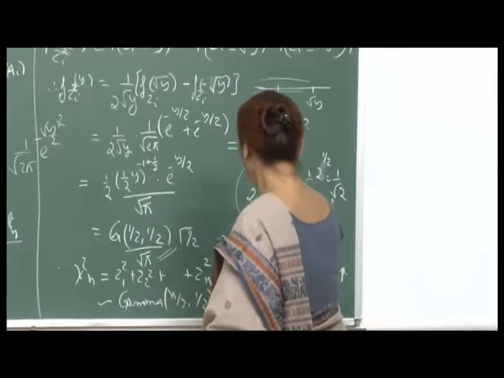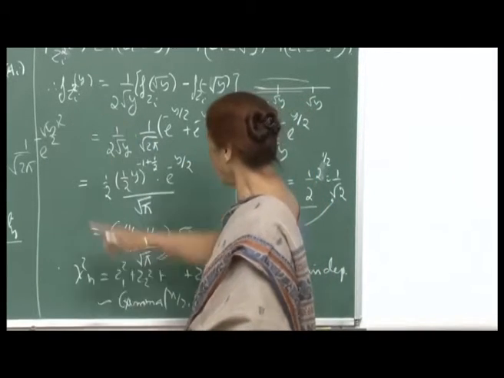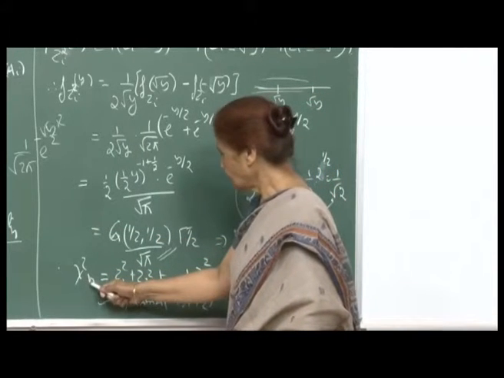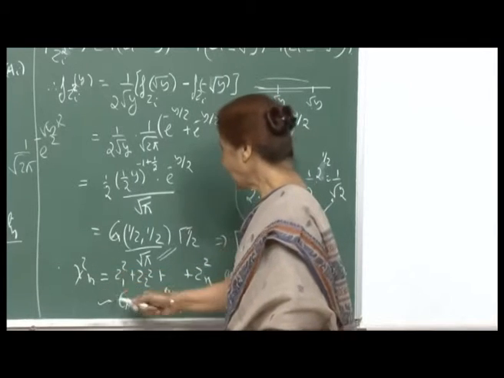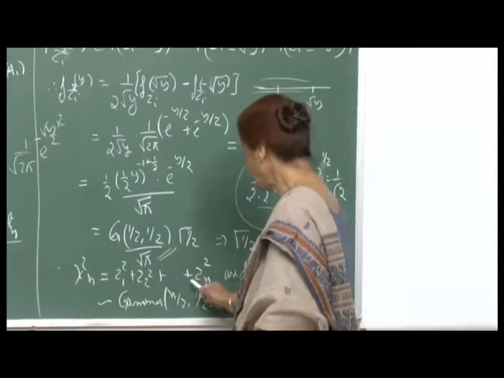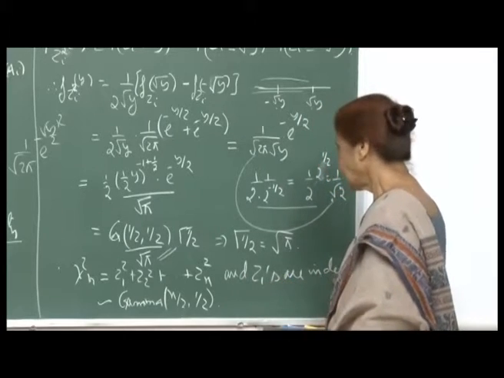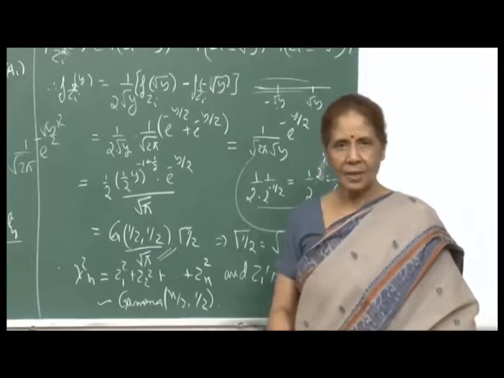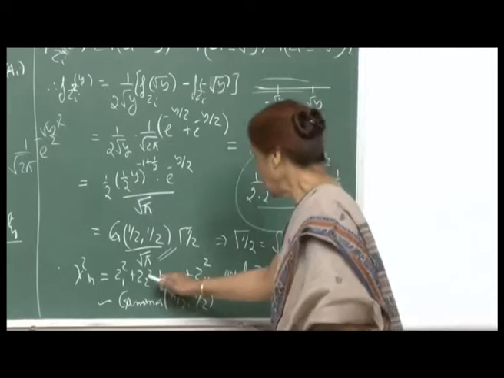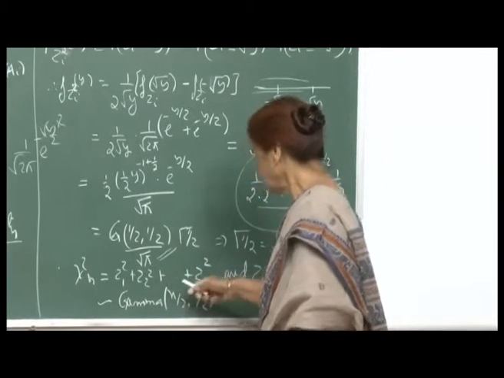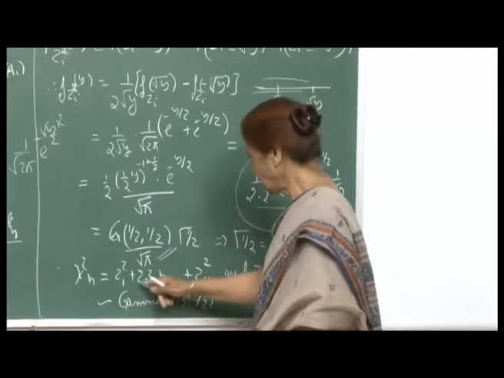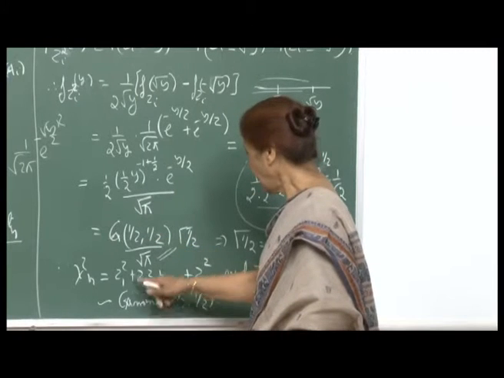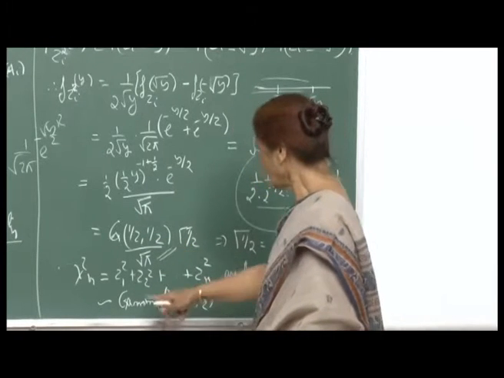Therefore, each Z_i squared has a gamma half, half distribution. Now, chi square n is Z_1 squared plus Z_2 squared plus up to Z_n squared, and the Z_i's are independent. Applying the MGF results, you can add up the parameters. Each Z_i squared is a gamma distribution with parameters half, half, and there are n of them, independent.